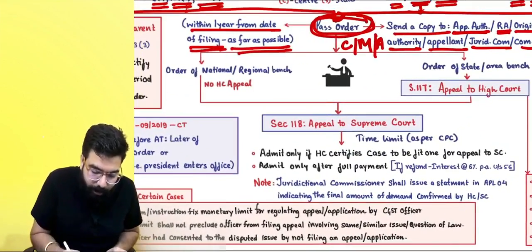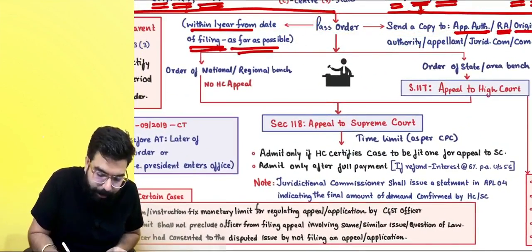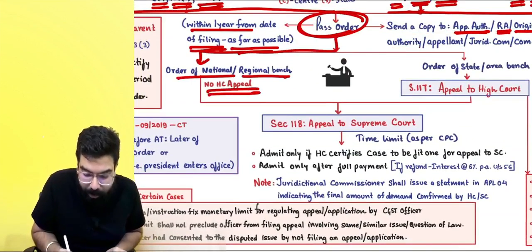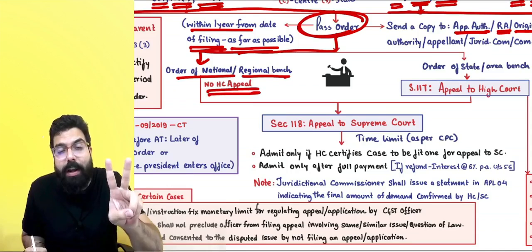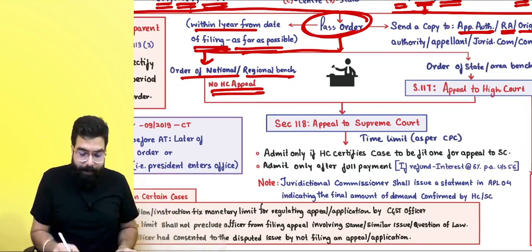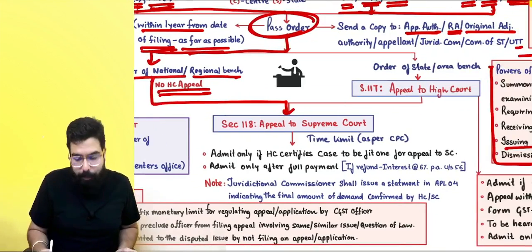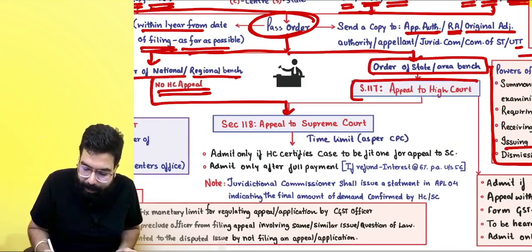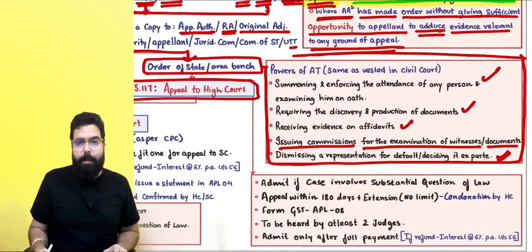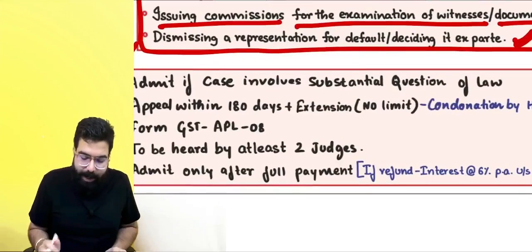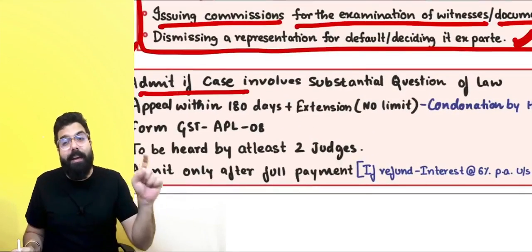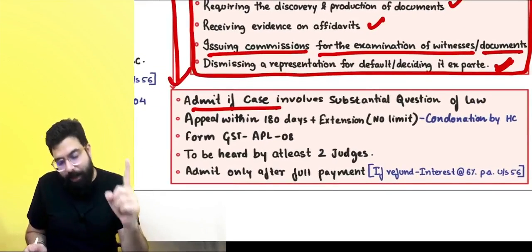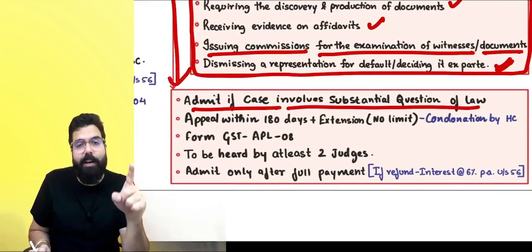Sir, once the appellate tribunal passes an order, always remember, if the order is passed by the national bench or the regional bench, then against the national or regional bench's order, the case can't go to the state High Court, it has to go directly to the Supreme Court. But if the order was passed by the state bench or area bench, then the appeal will go to the High Court. Always remember, everyone, the High Court will admit a case only if it involves a substantial question of law.